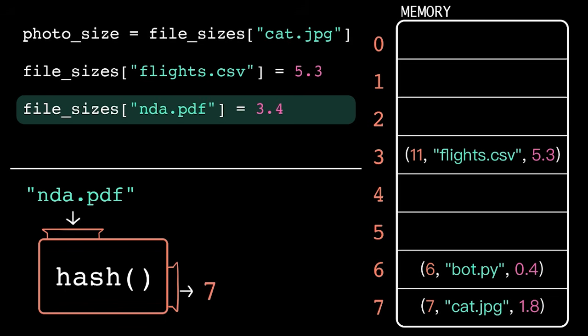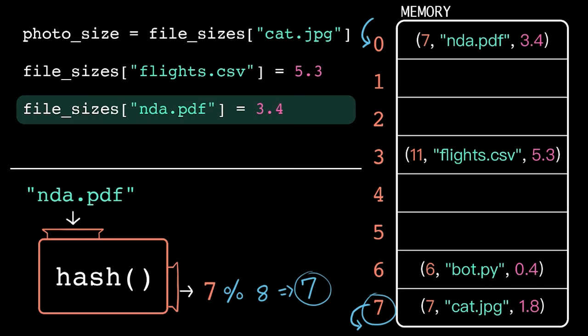nda.pdf has the same hash as another one of our keys. We call this a collision. So what does the computer do? The algorithm for resolving collisions can vary. It just needs to be deterministic. You could do something as simple as use the next empty slot. If we then access the key later, we would check in the original slot, see that that key doesn't match, and then search the subsequent slots until we find the one with our key. This, of course, is not the most efficient algorithm.